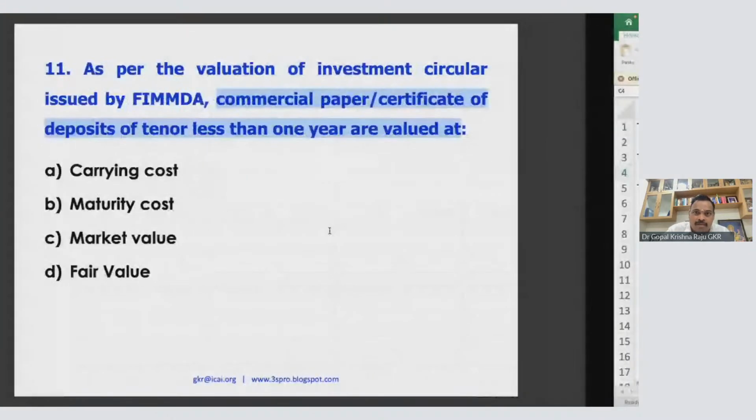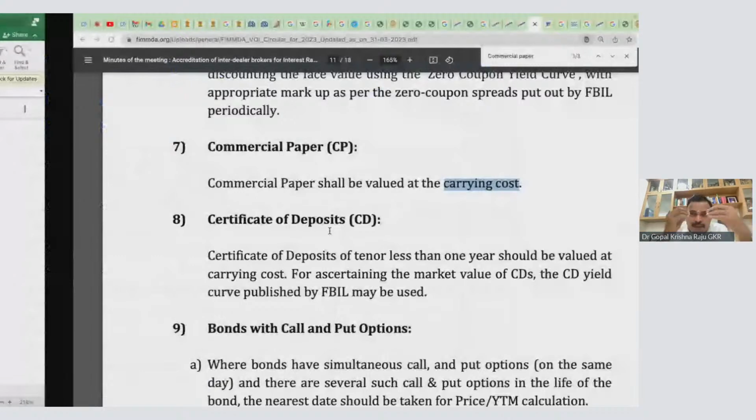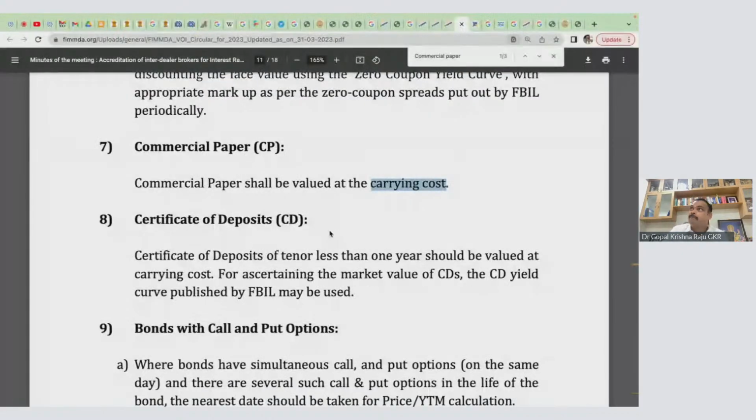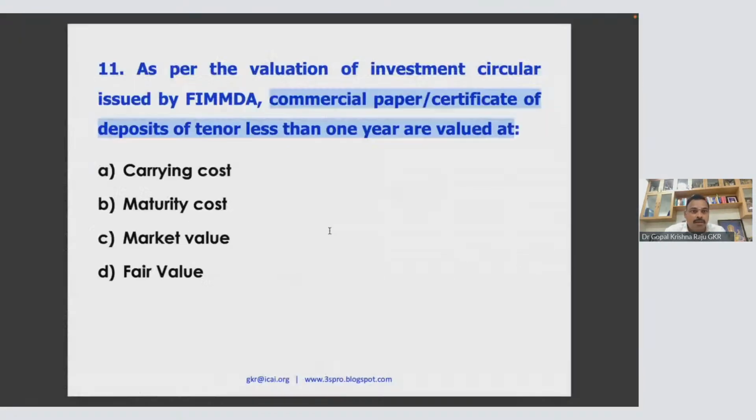This circular has to be read many times. Of course, day and night that audit will be happening. My team is sitting and doing all this work. This is a very important document, so fundamentally the team will be thorough with this circular. So good, this is carrying cost.